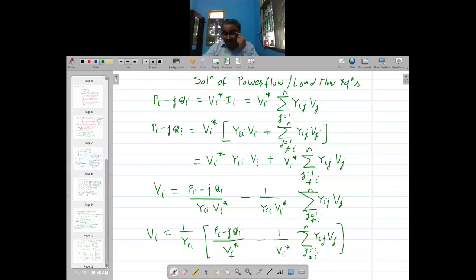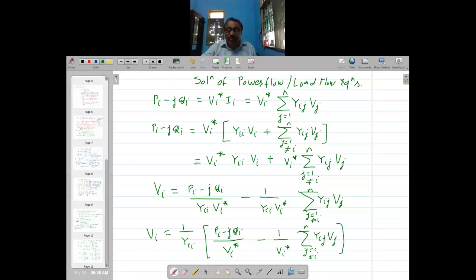So for that, let us try to see what the Gauss-Seidel method is. And after we see the Gauss-Seidel method, we can know why we will be able to solve this. So in the next lecture, I will explain what the Gauss-Seidel method is, and then we will try to solve that. So today we will stop at this.